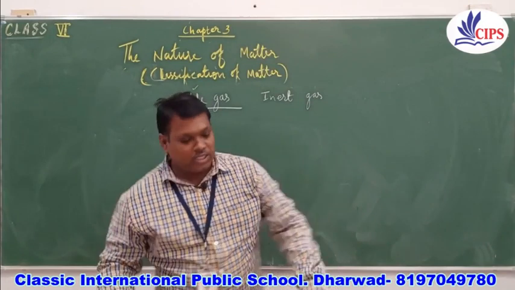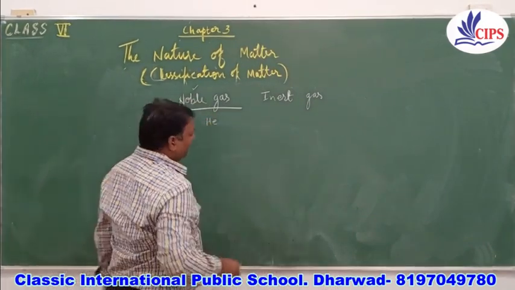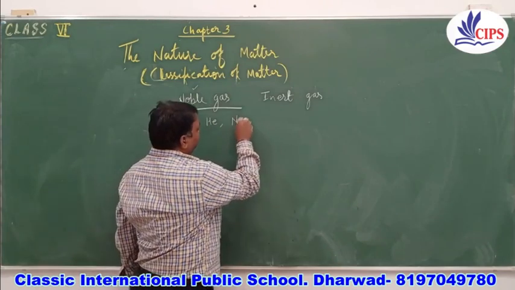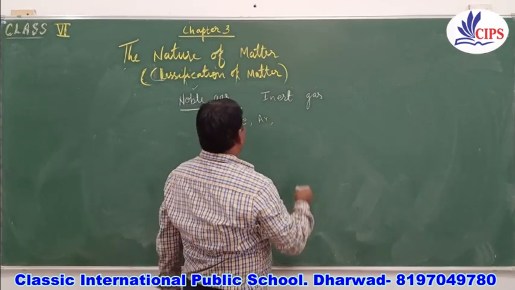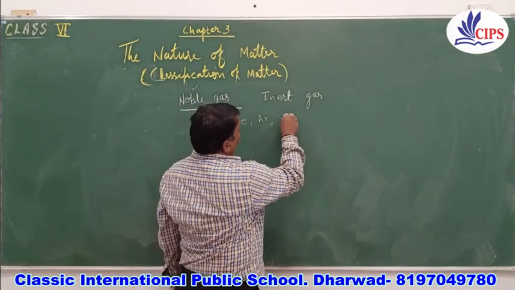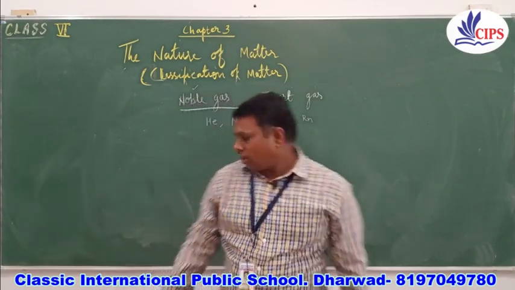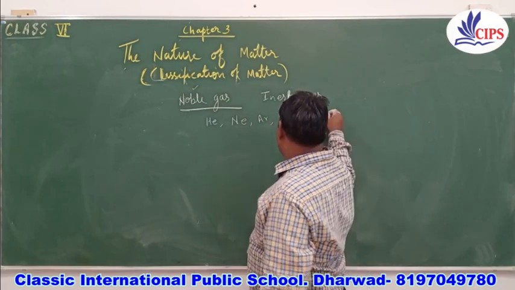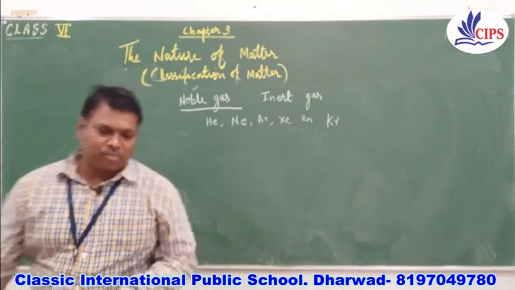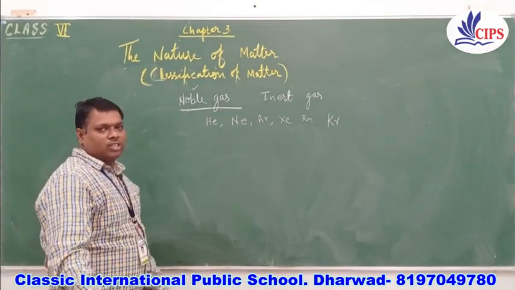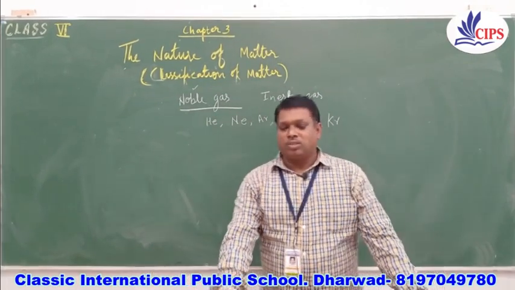The symbols for noble gases are: first one is helium, second one is neon, third one argon, fourth one xenon, radon, Rn. One more is krypton, which is also a noble gas. So we can remember the names of the noble gases using a memory trick like Hina, Nina or Karina ki Xerox Hairani.